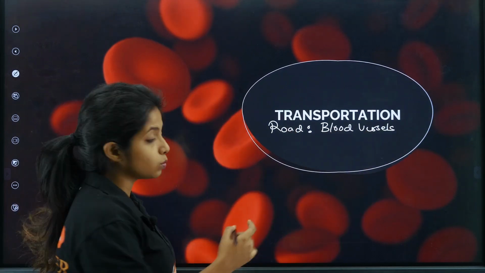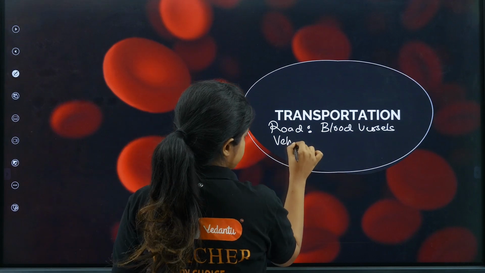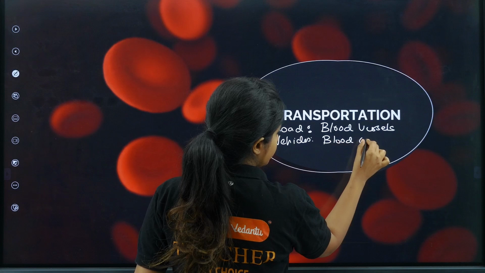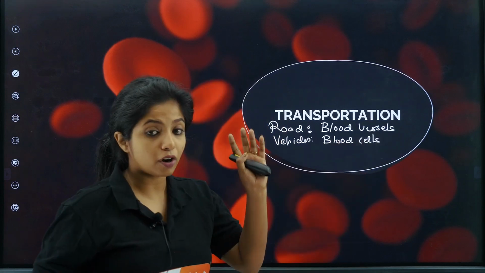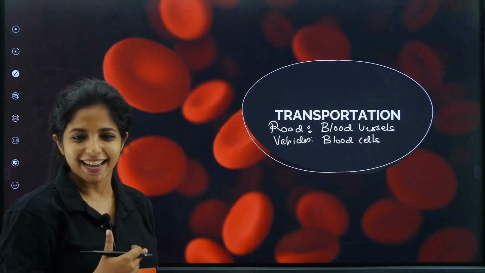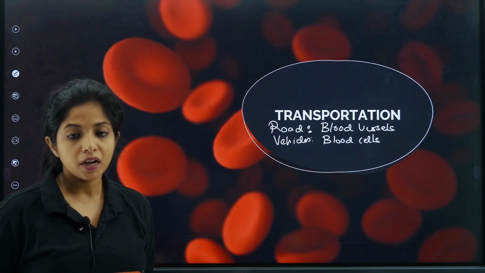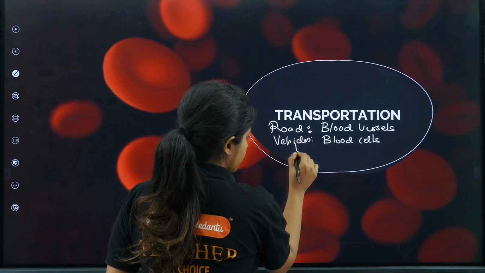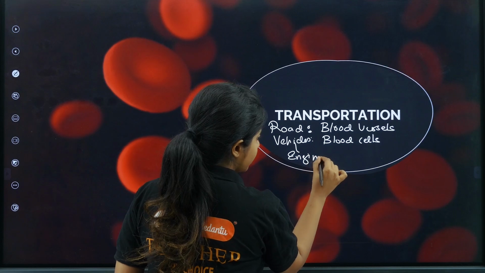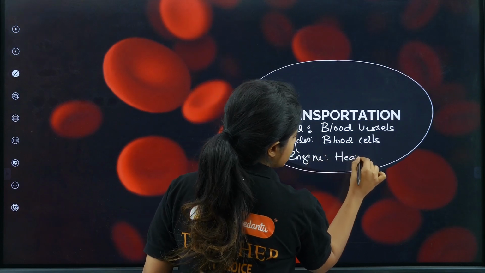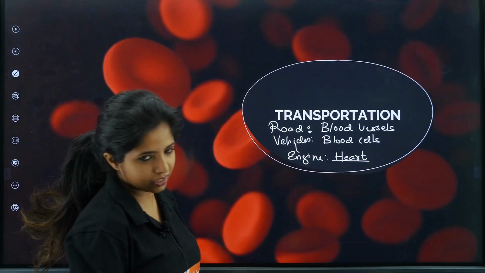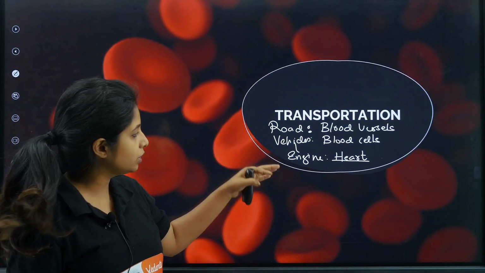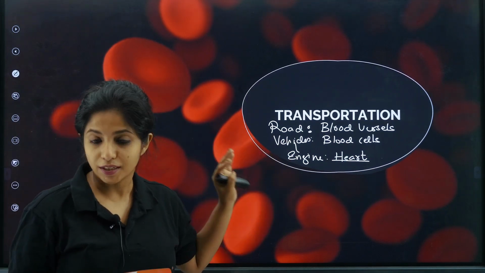Talking about the vehicles which would be transporting things, for vehicles I have the blood cells. So blood cells are the ones that will be transporting all the important nutrients, the gases and everything throughout our body. Now these vehicles obviously need an engine, and that engine is our beloved little cute heart that we have. So we have to talk about the road, the vehicles and the engine today in this particular session.